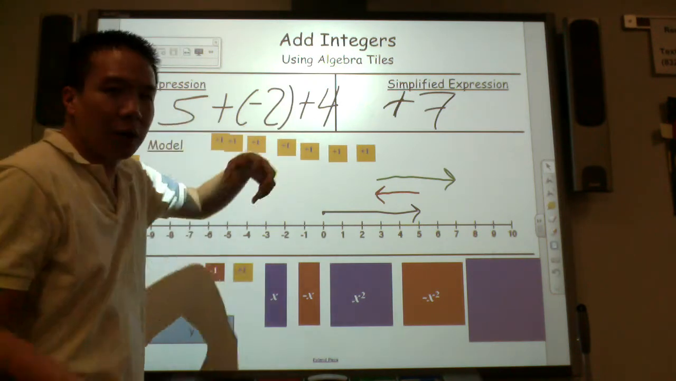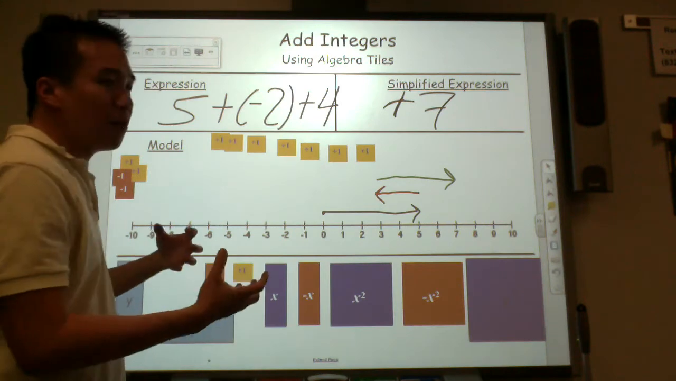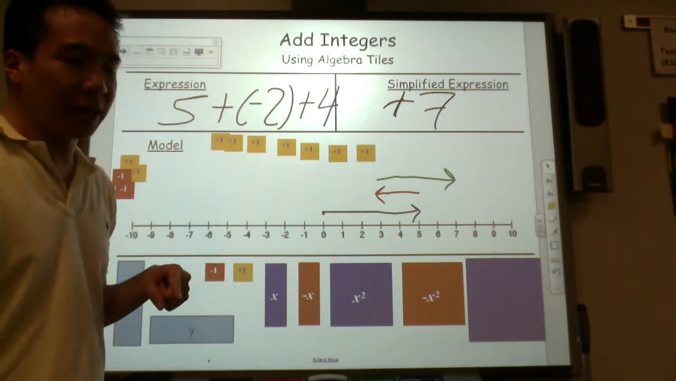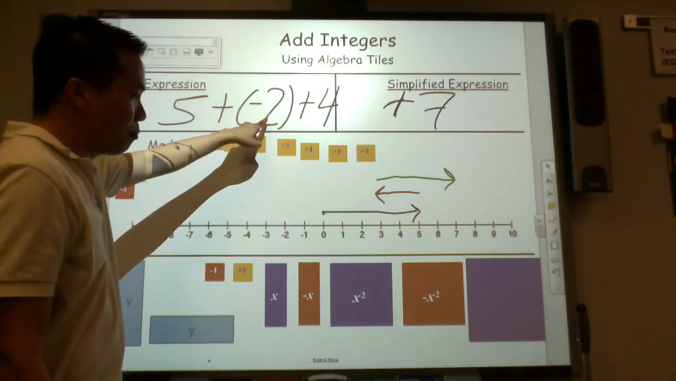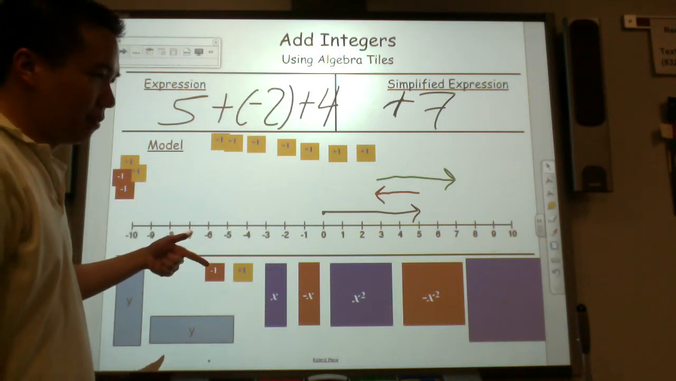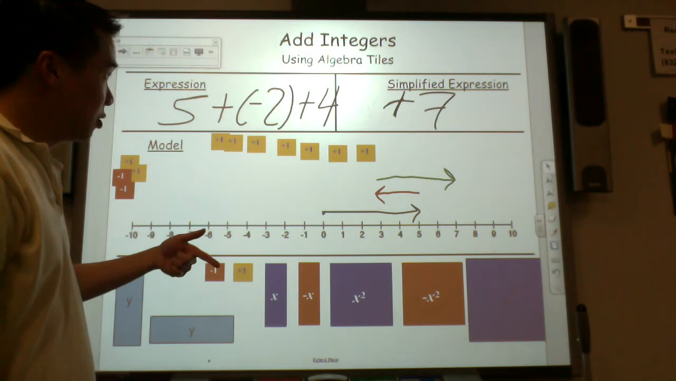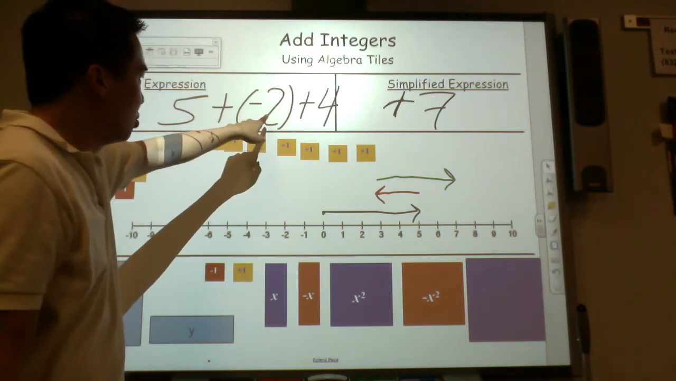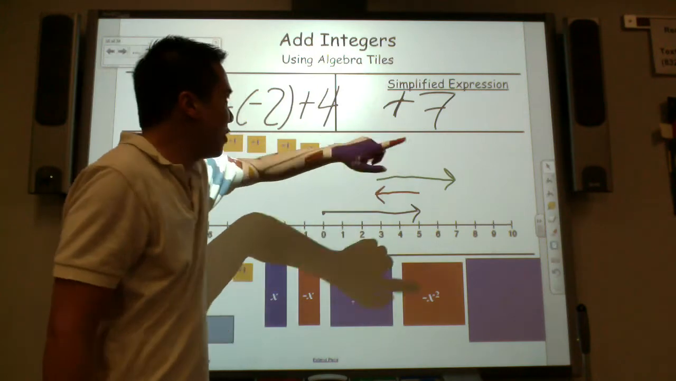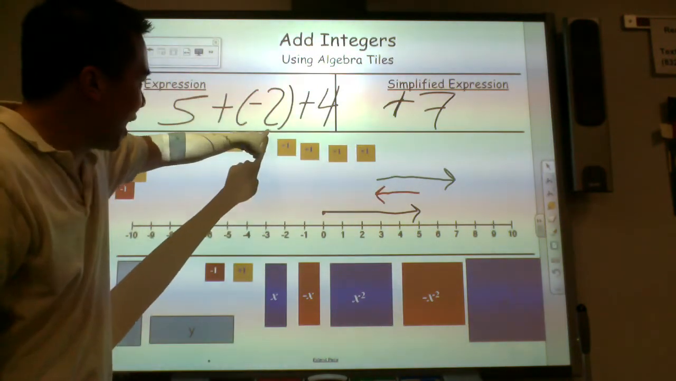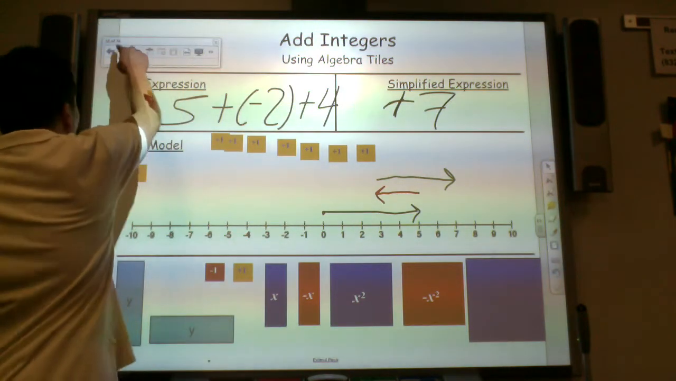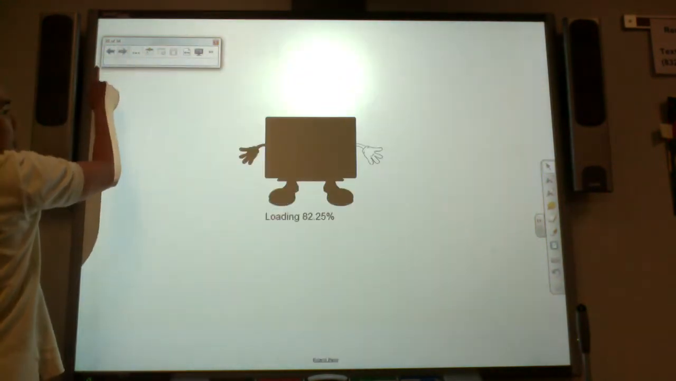You know what? I'm going to combine like terms. I'm going to combine all my good players together. 5 good players with 4 good players is 9 good players. Then I put 2 bad players on that team. So I'm still good. I have a lot of good players still left. I take away 2. So I'm good by 7. 9 good players with 2 bad players. You're still good. Good by how many? +7.